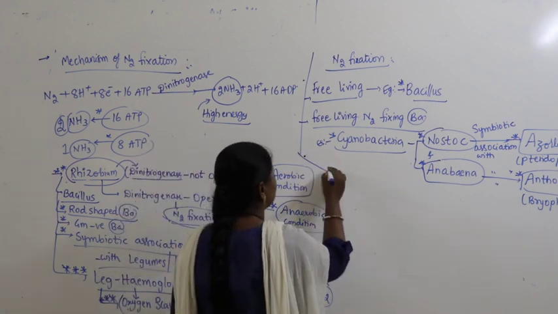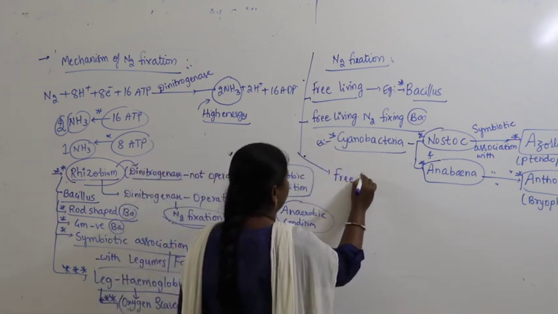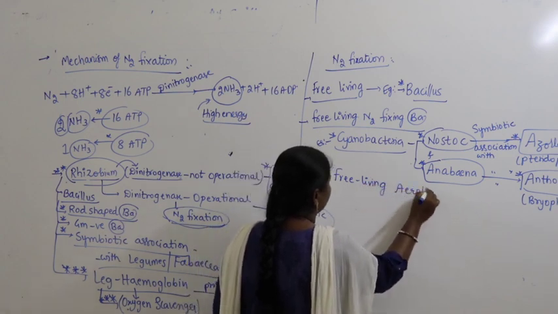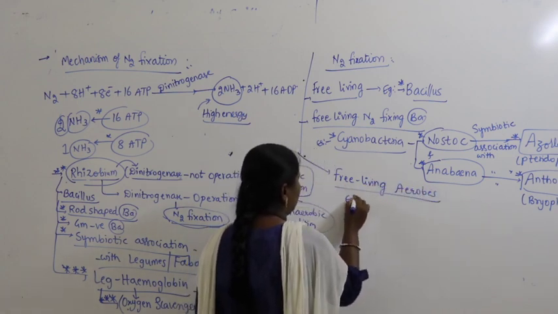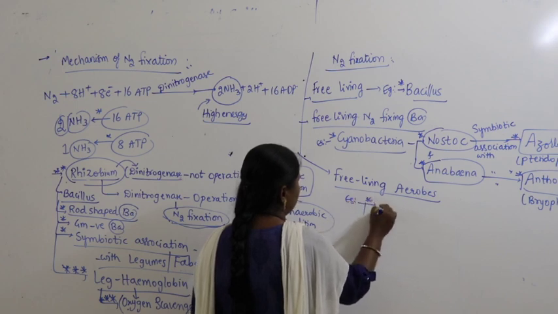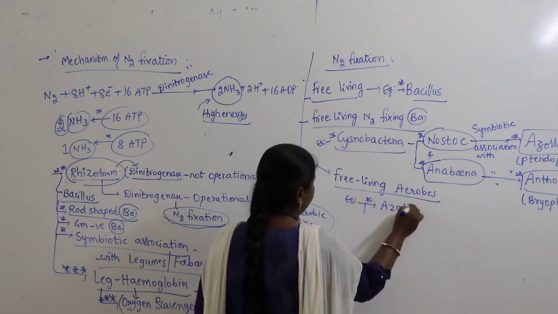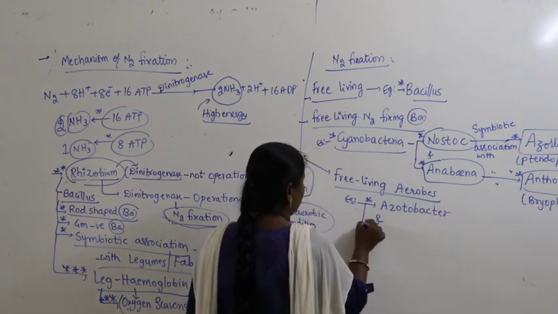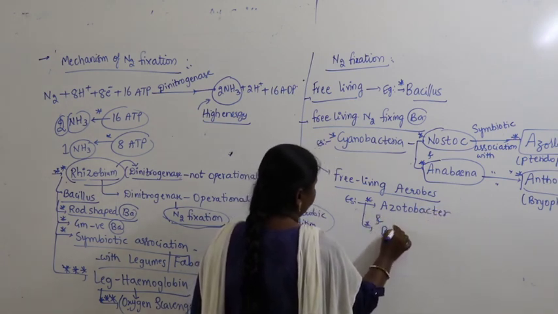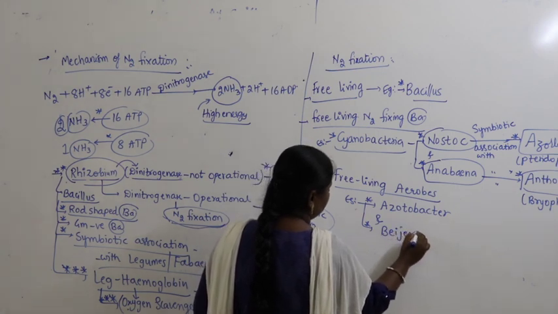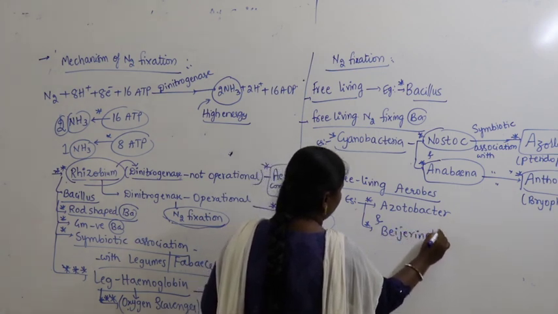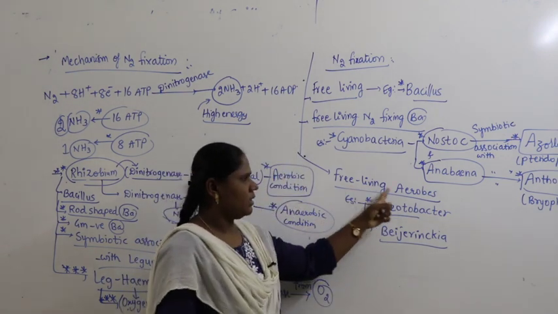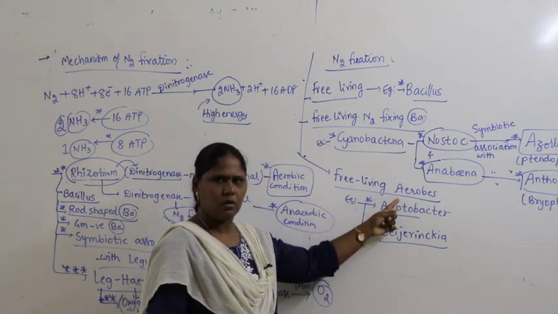Then apart from this, you can take some more examples like free living aerobes. You can take example for this Azotobacter and Beijerinckia. Those which compulsorily need the help of oxygen are called aerobes.